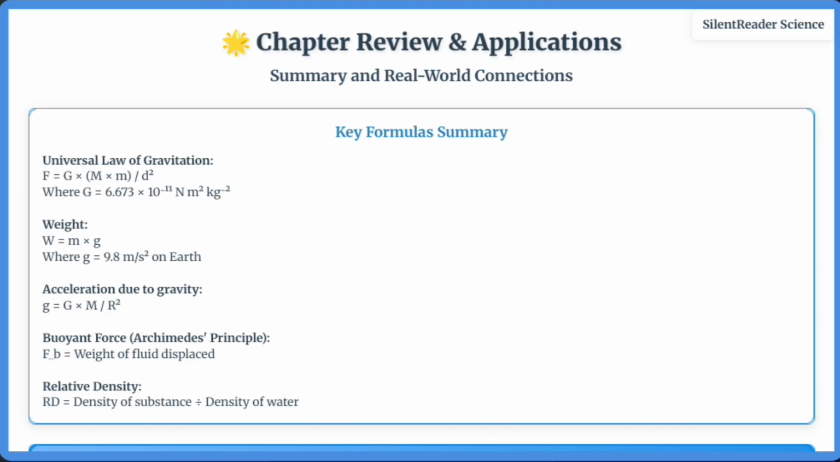As we conclude this chapter, let's review the key concepts. Newton's universal law of gravitation explains how all objects attract each other. Mass is constant while weight changes with location. All objects in free fall accelerate at the same rate in vacuum. Archimedes' Principle explains buoyancy and why objects float or sink. These principles have countless applications, from space exploration to navigation to engineering.